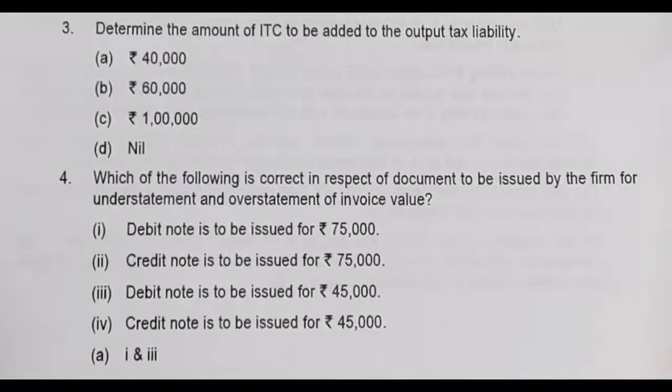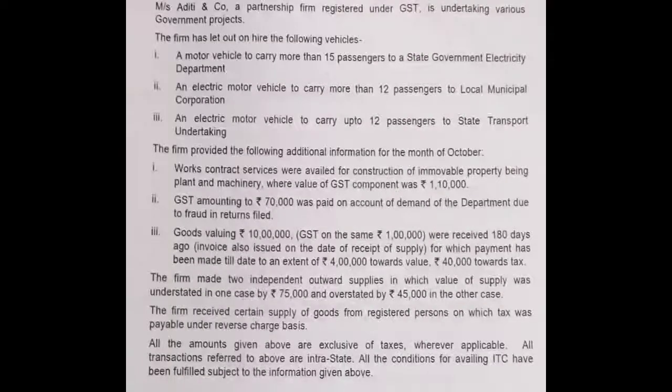Here, the firm made 2 independent outward supplies in which the value of supply was understated by rupees 75,000. So for 75,000 rupees we have to give a debit note, and for the other case, overstated by 45,000, we have to give a credit note.